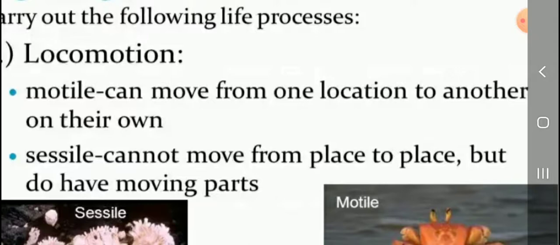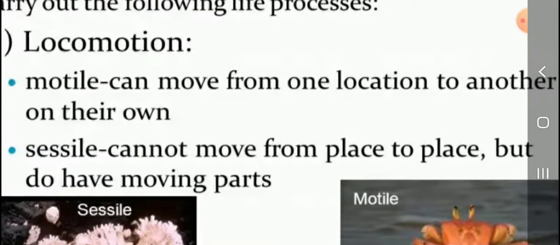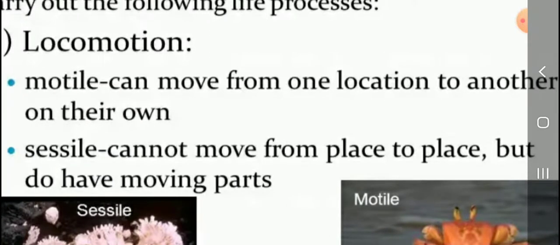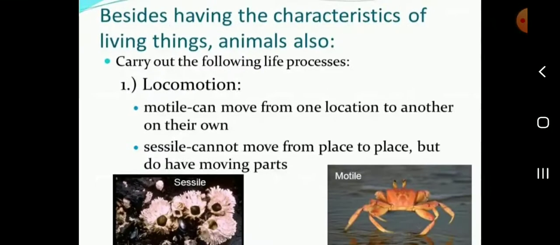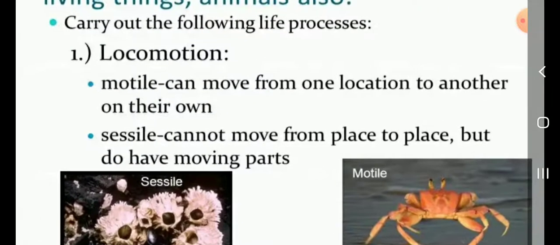Locomotion means, in simple explanation, moving from one place to another place. Then sessile. What is sessile? Cannot move from place to place. The sessile do not have moving parts. This is very important. What is the difference between motile and sessile?